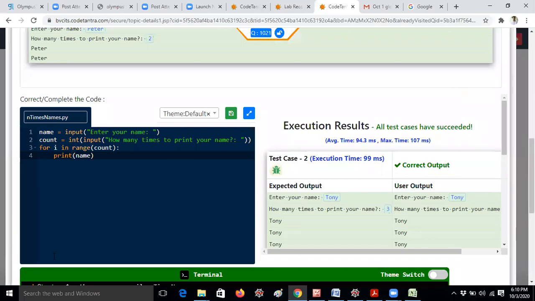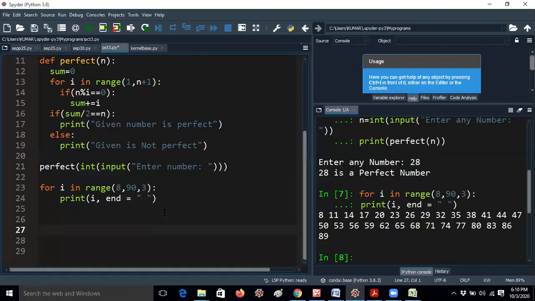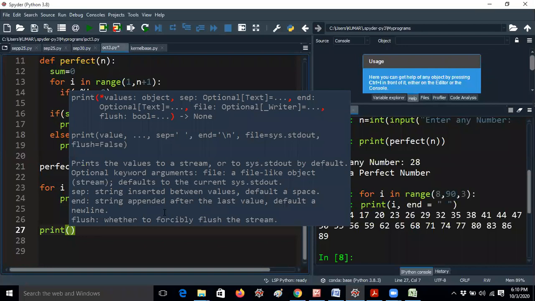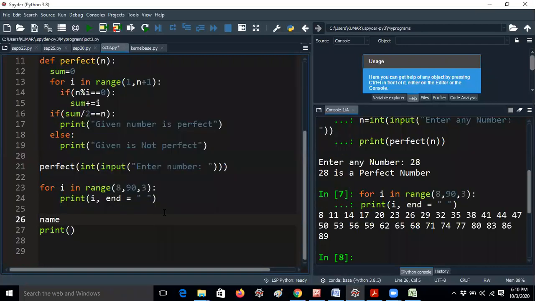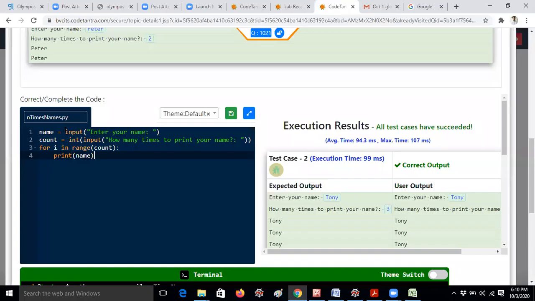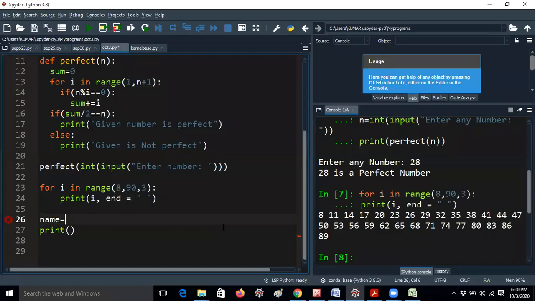For example, if you are opening a Spyder window, let me write print. If I'm giving name equal to input, enter your name, I will copy this. Enter your name. Now I'm giving print name star count.